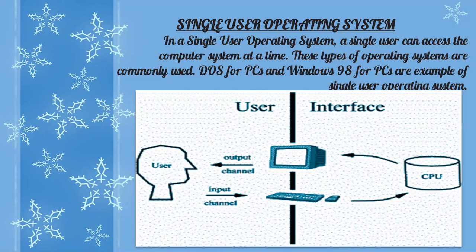We all have some version of Windows in our computers, and we are working on a single user operating system. This is the environment where there is only a single user and one computer, and they can communicate with each other, right?